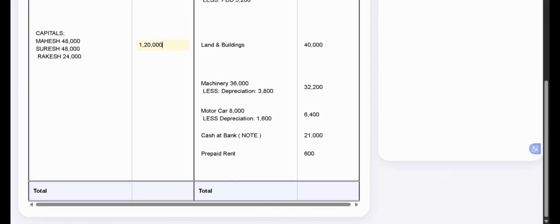Now find out the total of the balance sheet. The total of the balance sheet on the liability side is 1,68,000, and also on the asset side the total will be 1,68,000. So with this, the capital adjustment under admission is completed.